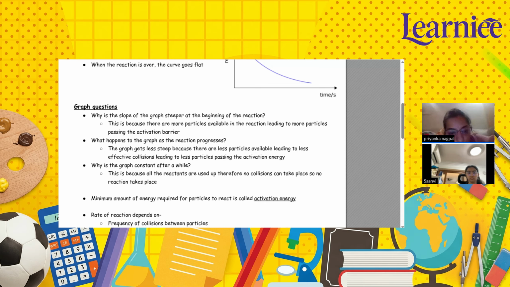Then comes, what happens to the graph as the reaction progresses? The graph becomes less steep as fewer particles are available, leading to fewer effective collisions. Why is the graph constant after a while? This is because the reactants are used up, therefore no collisions can take place. The minimum amount of energy required for the particles to react is called the activation energy.